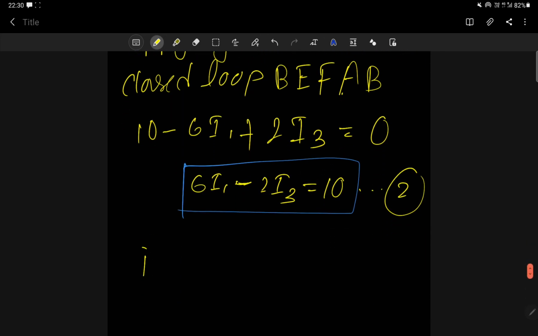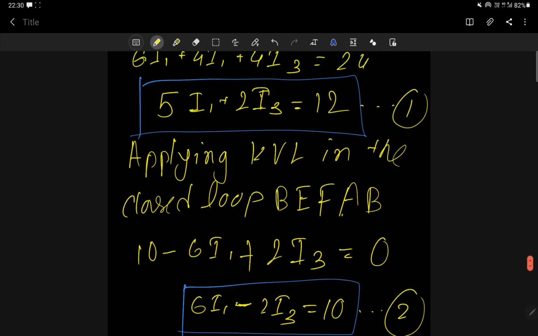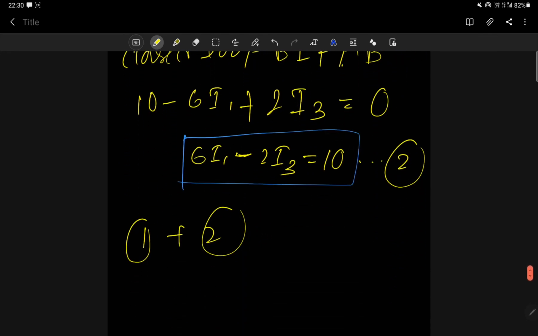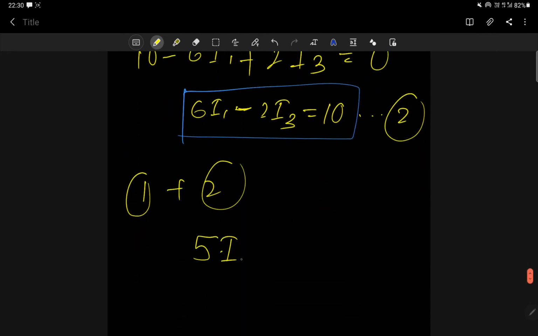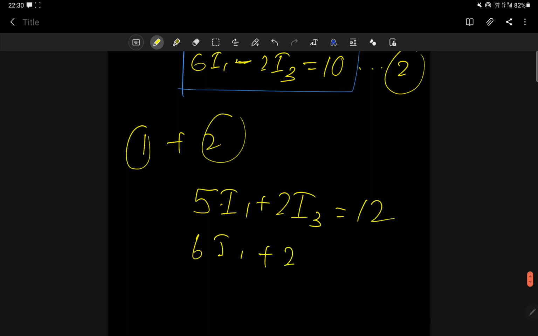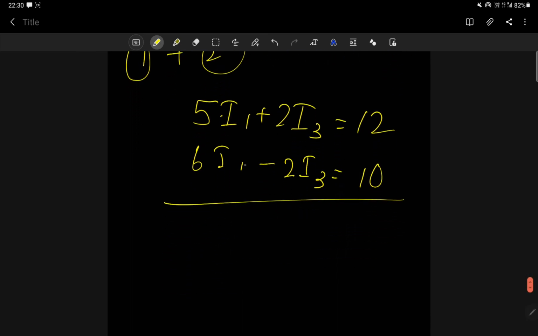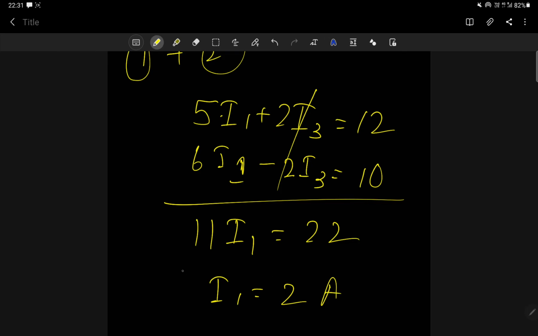If I add 1 plus 2, what is equation number 1? 5 I1 plus 2 I3 is equal to how much? 12. And 6 I1 minus 2 I3 is equal to how much? 10. So this 2 I3 will cancel. 6 plus 5 I1, that means 11 I1 is equal to 22. So I1 is equal to 2 ampere. So this is your value of I1.